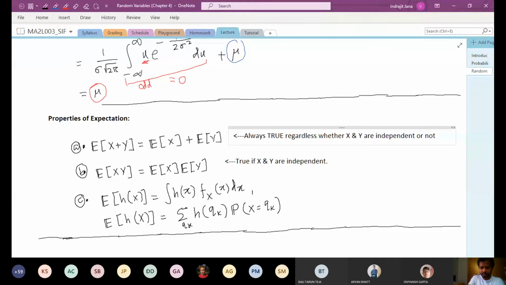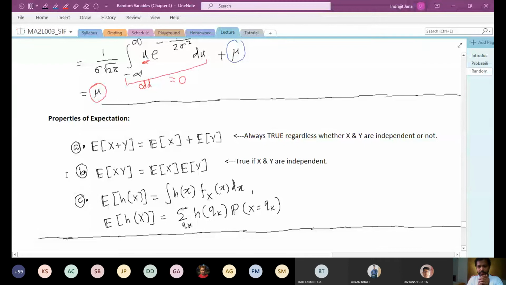However, for the second one, when you have this product of two random variables, their expectation splits only if they are independent, and this is also a very consistent fact about independent random variables.